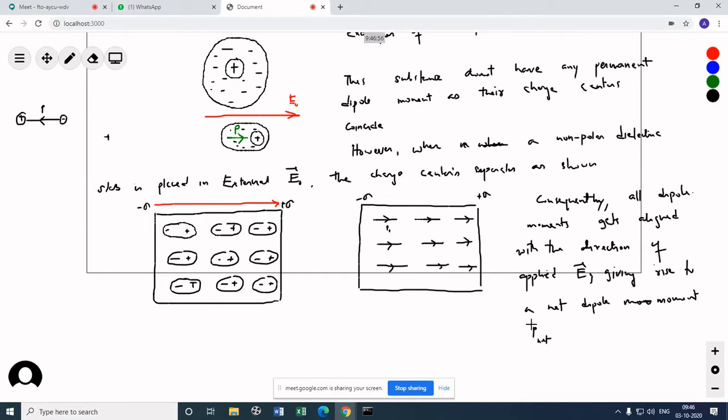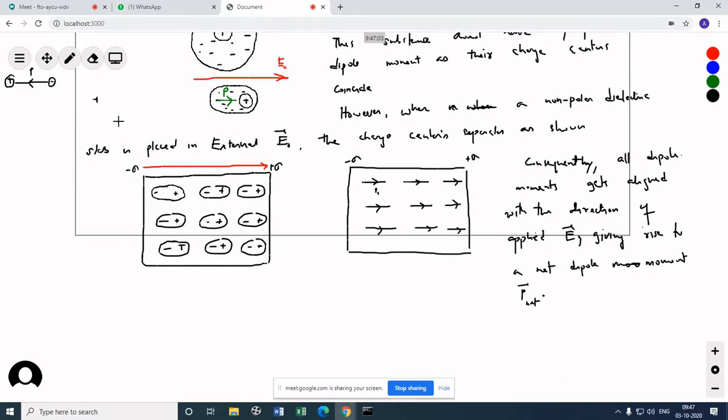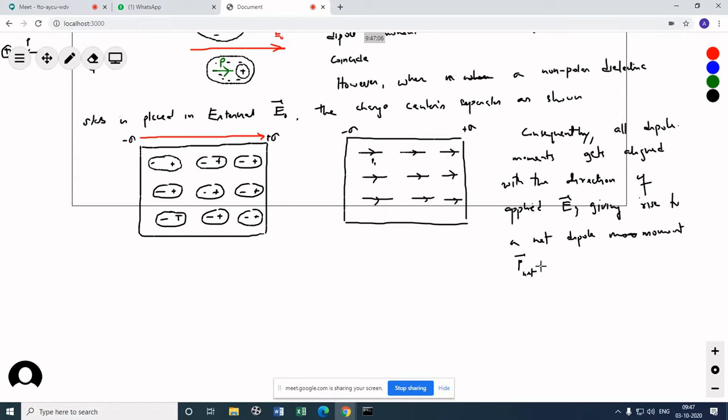Net dipole moment P net. In this way, a surface charge density, plus minus a surface charge density, appears on the two faces of the slab.